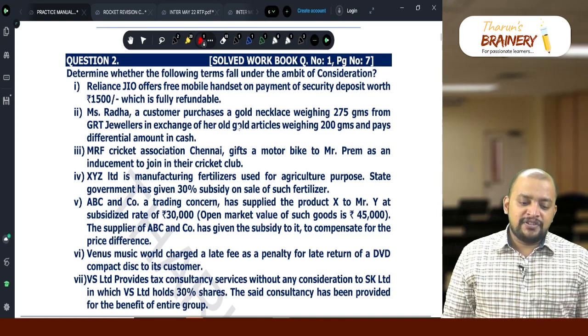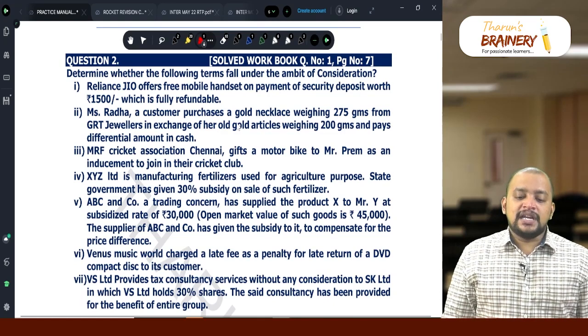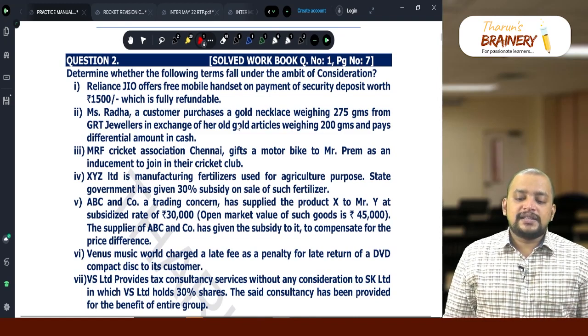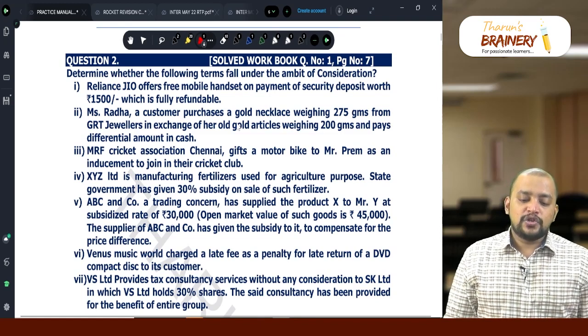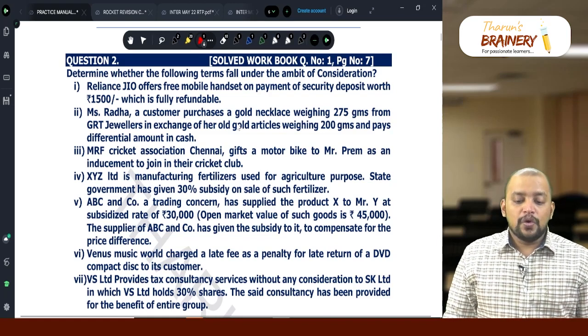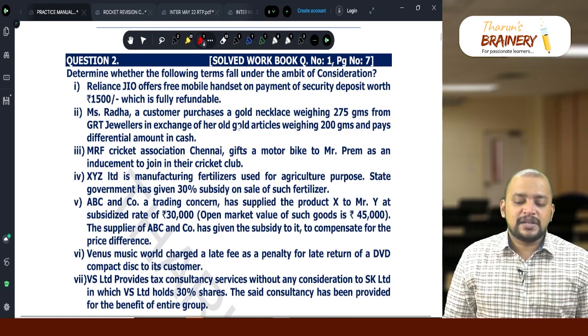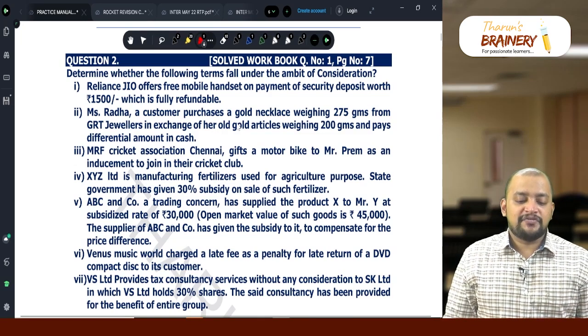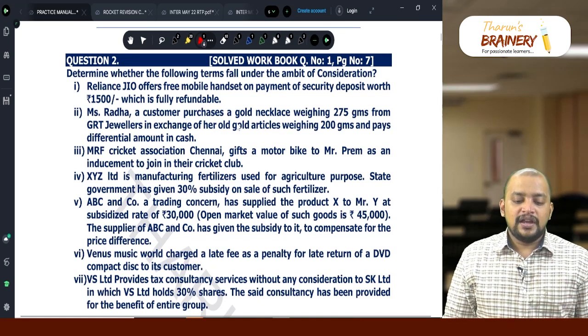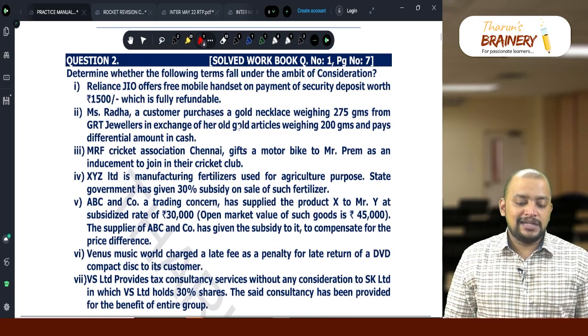Then point number 5, ABC and Company, a trading concern, has supplied the product X to Mr. Y at a subsidized rate of 30,000. Open market value of such goods is 45,000. The supplier of ABC and Co has given the subsidy to it to compensate for the price difference. Now what will be taken here?